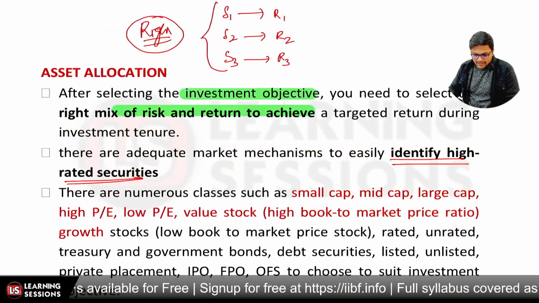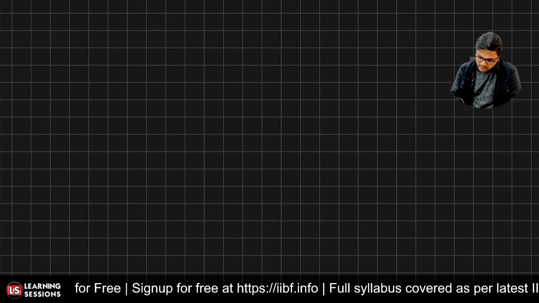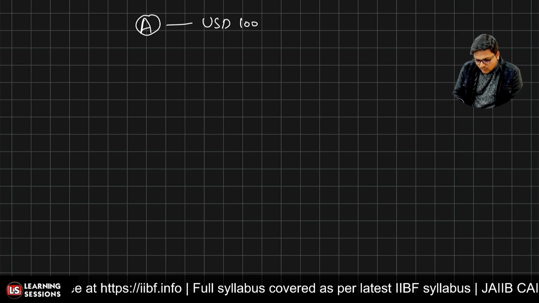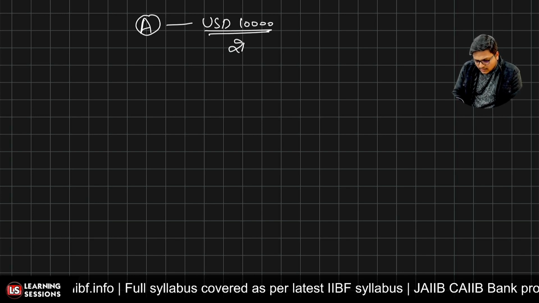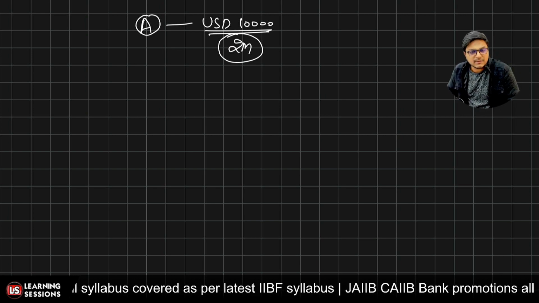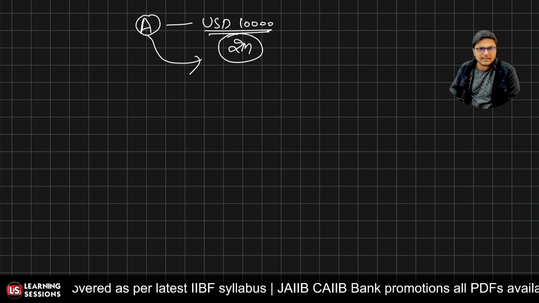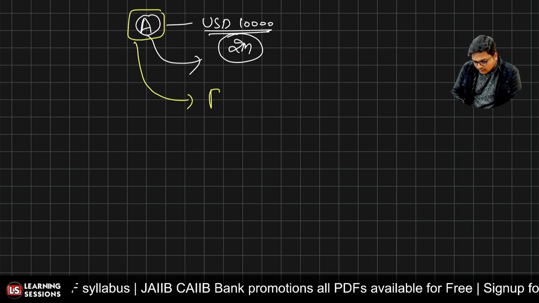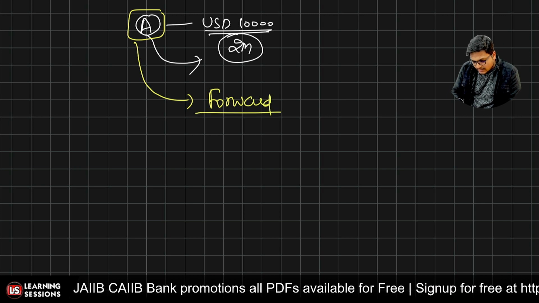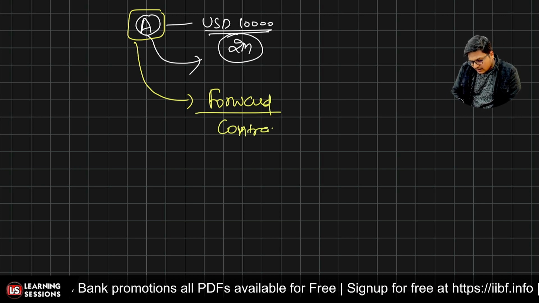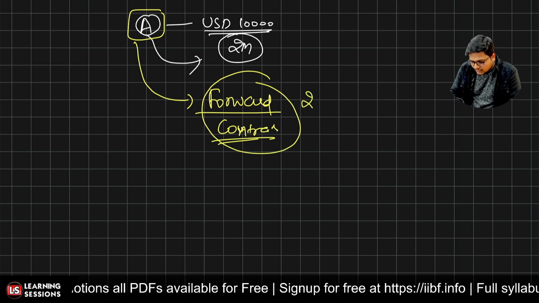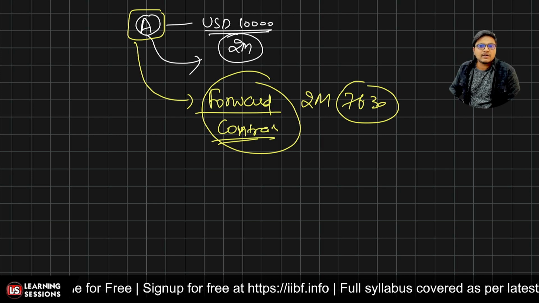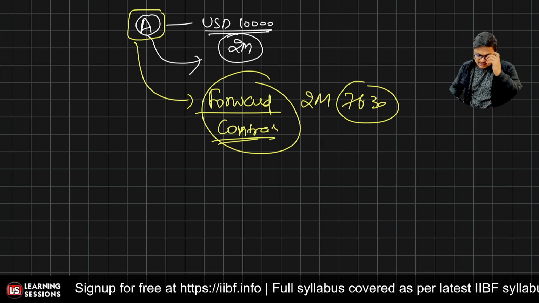Now what do you mean by hedging? Let me give you an example related to the forward rate. Person A wants to buy USD 10,000, but he wants to buy them after 2 months. He is speculating that the prices may increase, so he wants to safeguard himself. So he enters a forward contract today, where he buys the 10,000 USDs after 2 months at 76.30, right? That is how he is hedging himself, safeguarding himself.